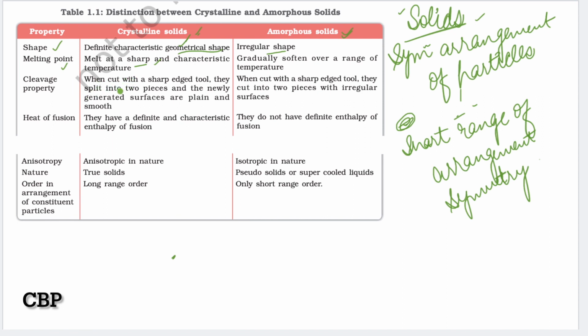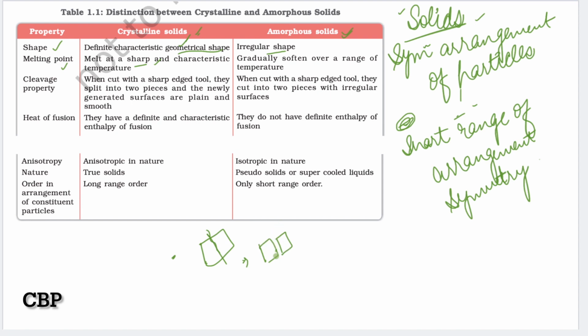The third property is the cleavage property. When we cut with a sharp edged tool, they split into two pieces, and the newly generated surfaces are plain and smooth. When we cut a crystal from here, we get two pieces like this, having sharp edges, or plane surfaces.